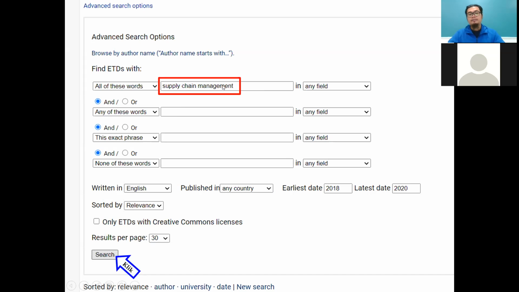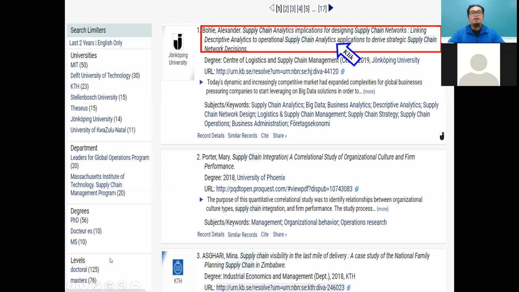So for example, supply chain management, here you want to write performance, or sometimes here you want to write something like technology management. You can write more than one keyword. And then after that, you click search. So I noticed that we get a few related theses on that topic, supply chain, but I'm just interested in the number one, supply chain analytics application, design of supply chain network.